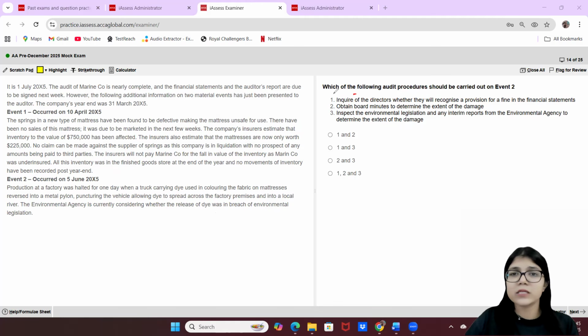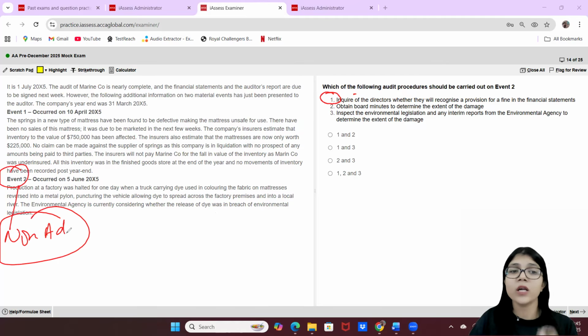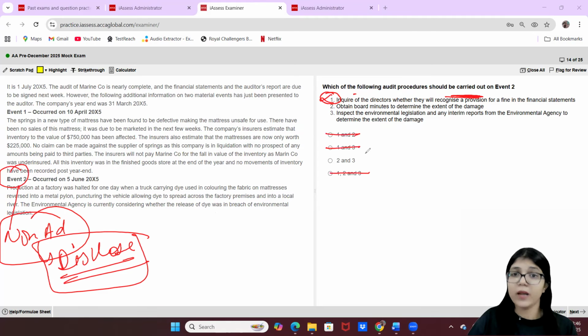Again, guys, this is a little weird to me, because just now we discussed that event 2 is a non-adjusting event, and we all know that if it is a non-adjusting event, we will simply put a disclosure. We do not have to recognize any provisions, any fines, nothing, right? We only need a disclosure. So why are they inquiring whether there is a provision in the financial statements for a fine or not? We don't have to recognize the provision, right? So that is the reason this is not correct. The first one does not make any sense. So this is gone.